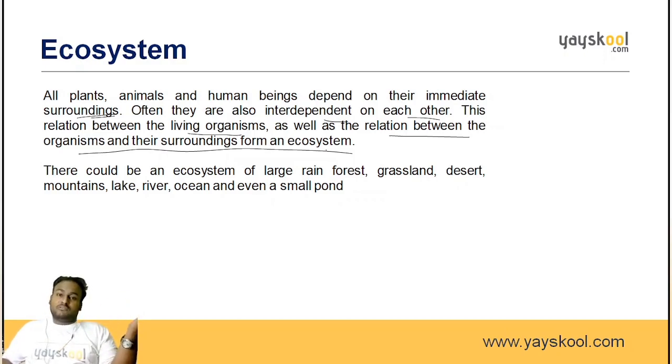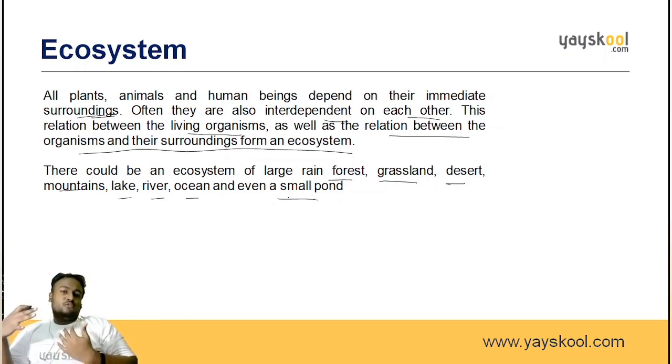Desert is an ecosystem. These are all the ecosystems. There could be an ecosystem of large rainforest, grasslands, deserts, mountains, lakes, rivers, ocean, and even a small pond. So these are the various ecosystems, and only that particular kind of things will get adapted to that.